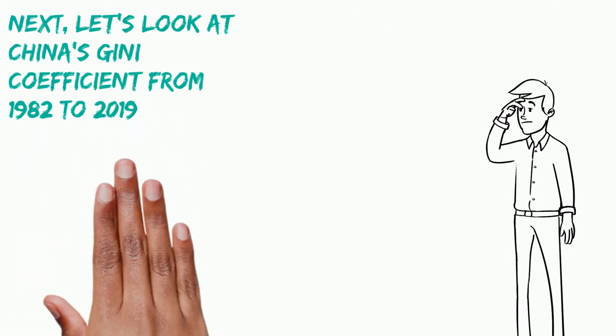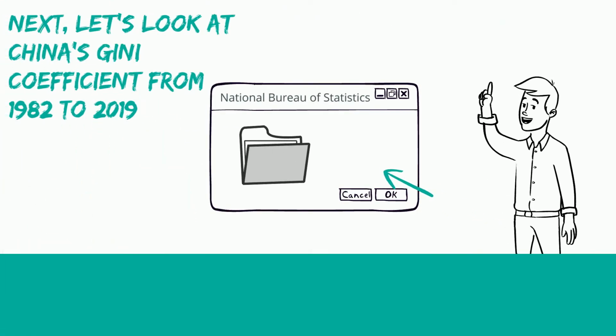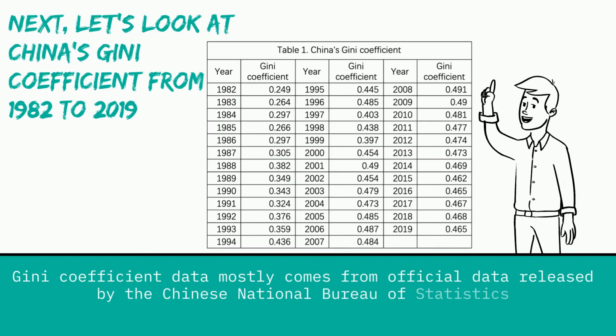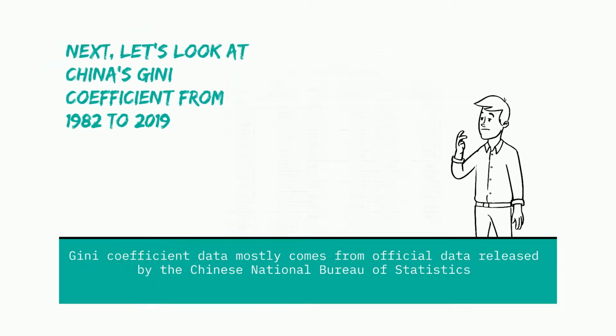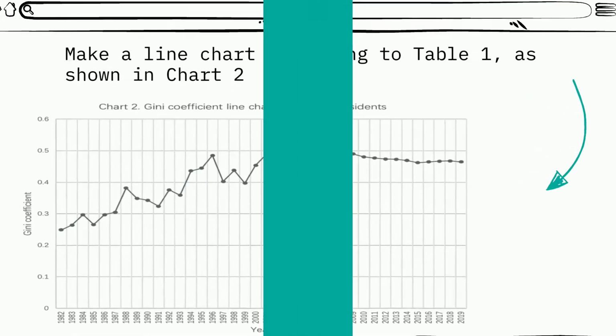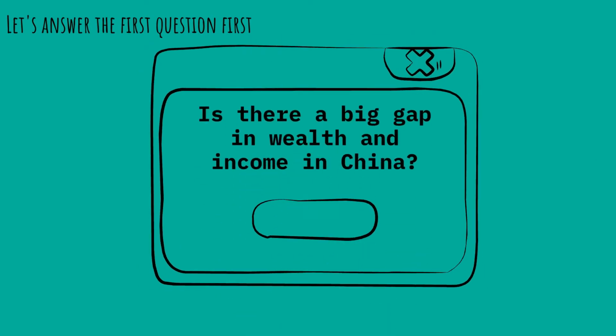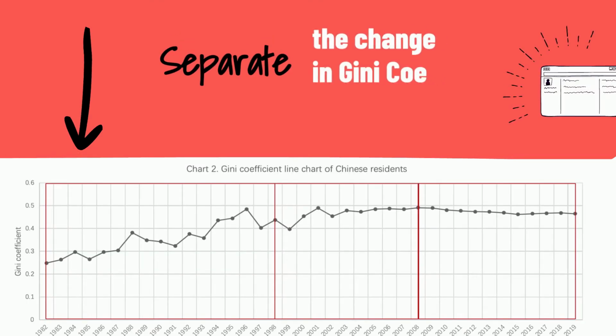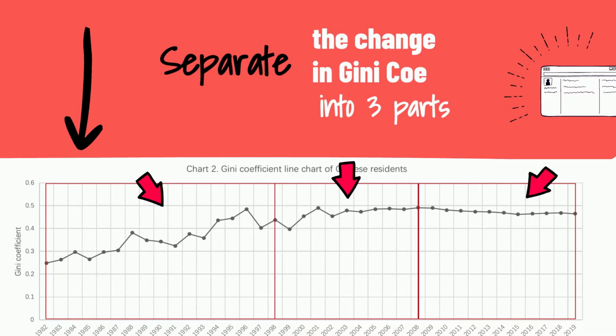Next, let's look at China's Gini coefficient from 1982 to 2019, which mostly comes from the Chinese National Bureau of Statistics. Let's answer the first question: is there a big gap in wealth and income in China? Let's analyze it by time period. The changes in the Gini coefficient from 1982 to 2016 can be divided into three stages.